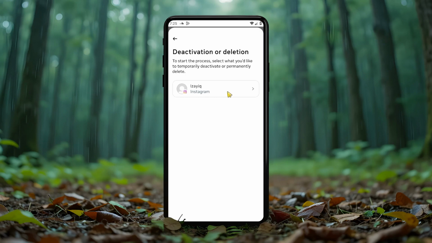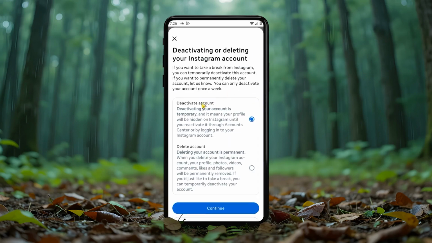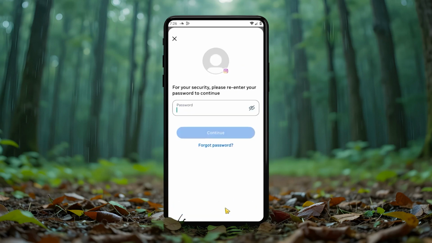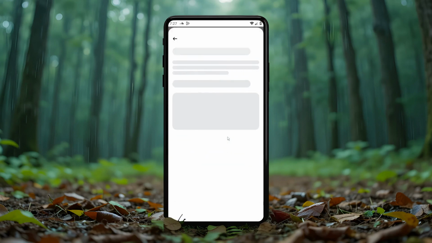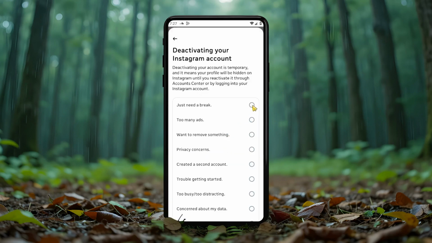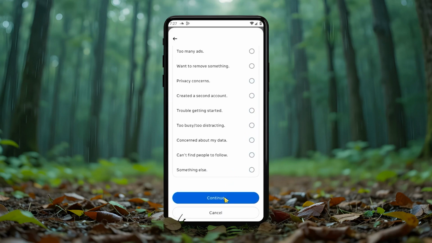First, pick the account you want to deactivate. Then, tick the box that says Deactivate Account. After that, tap Continue. Next, enter your password and tap Continue again. Instagram will ask why you want to deactivate your account. Just choose a reason from the list and tap Continue.